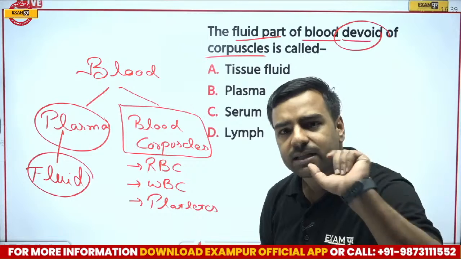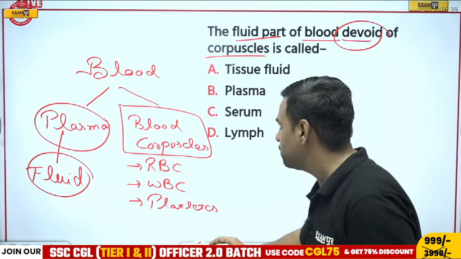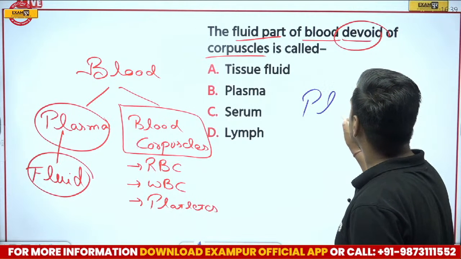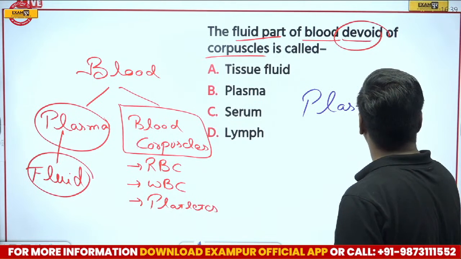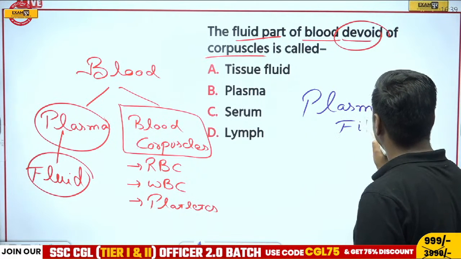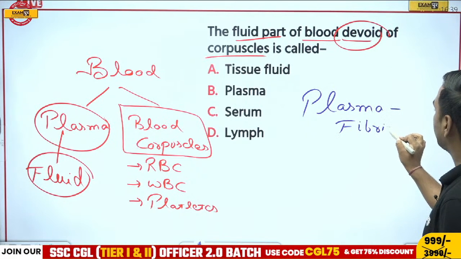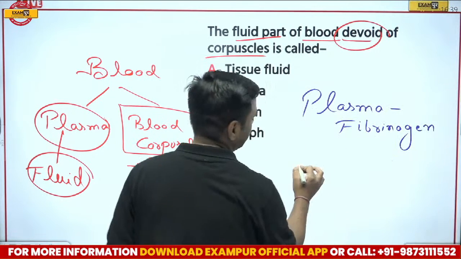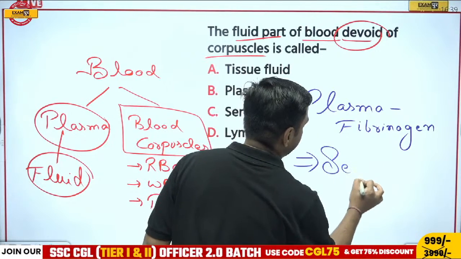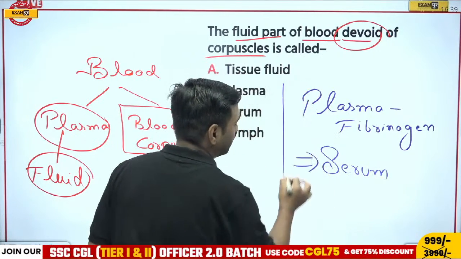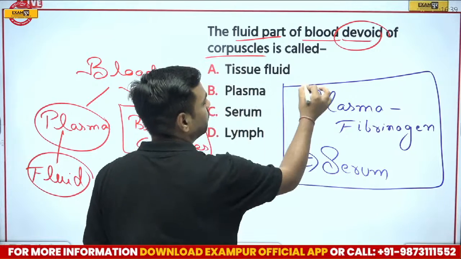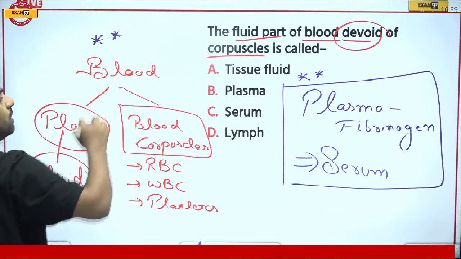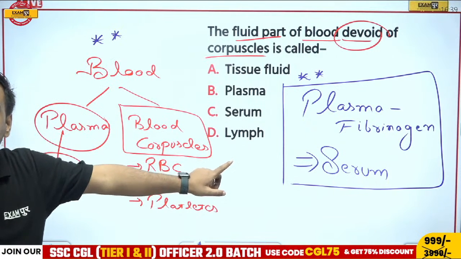Now, the answer which you all are giving is what? I'll just use another pen and tell you. If I remove fibrinogen from this plasma, please remember, this is very, very important, the resultant will be what? The resultant will be serum. So this formula you must remember. Both the questions are very, very important and I don't want anyone to be wrong here. Got my point? See, there is a difference.